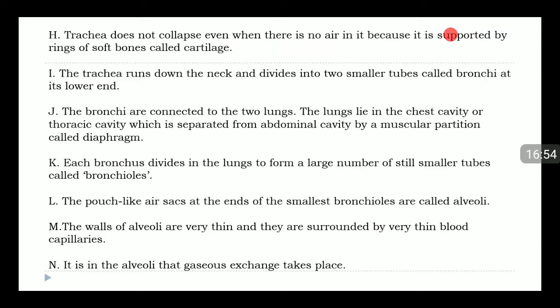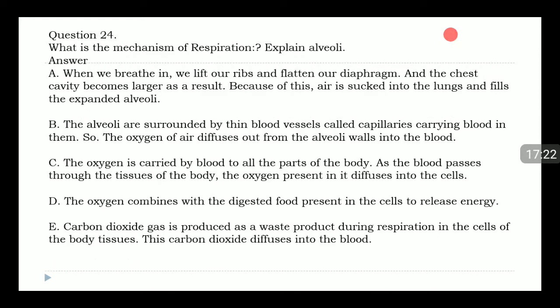K. Each bronchus divides in the lungs to form a large number of still smaller tubes called bronchioles. L. The pouch-like air sacs at the ends of the smallest bronchioles are called alveoli. M. The walls of alveoli are very thin and they are surrounded by very thin blood capillaries. N. It is in the alveoli that gaseous exchange takes place.